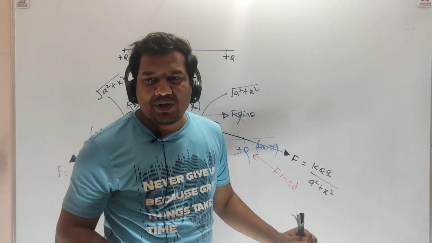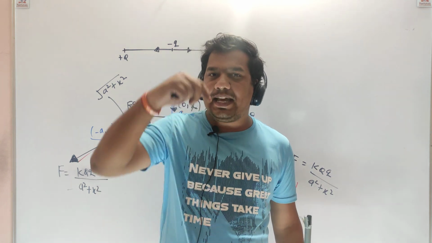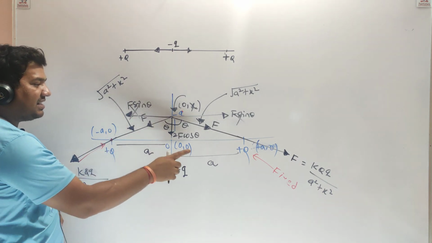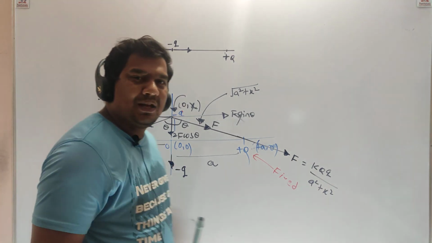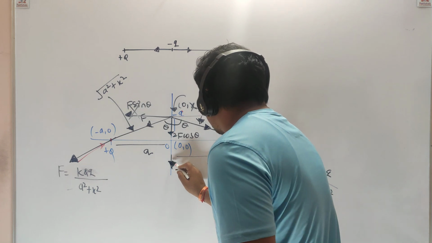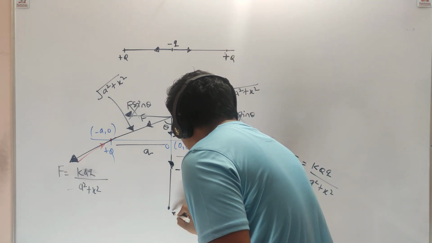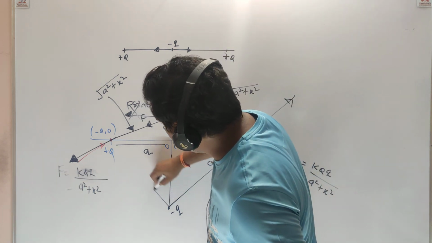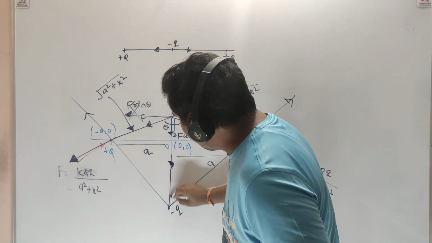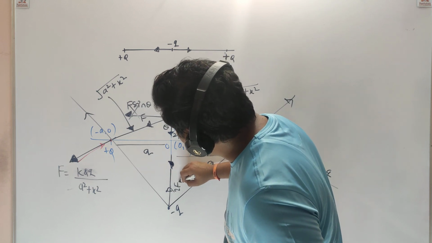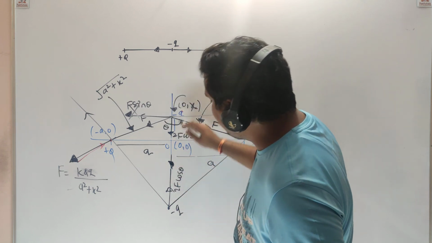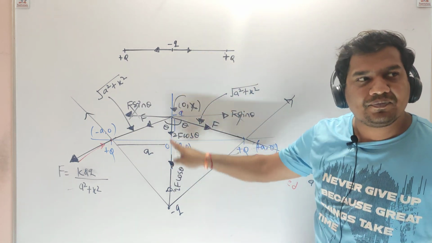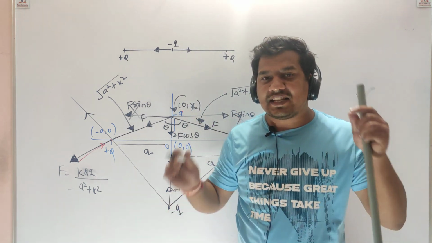When minus q is coming downward, it will gain some velocity and keep moving and pass the origin. And when it passes the origin, both the charges will start applying force again. Suppose minus q reached here, and both the charges are already applying forces upward. So it will have to come back again. Agree? So what will happen? Minus q will start performing oscillatory motion like this. Now let's check whether this oscillatory motion is SHM or not.